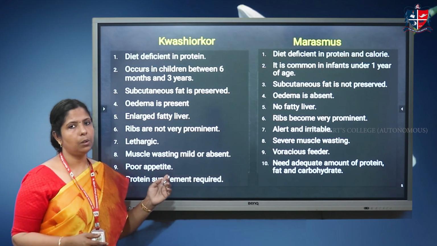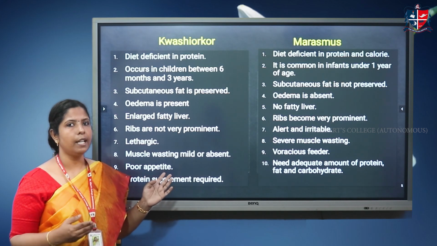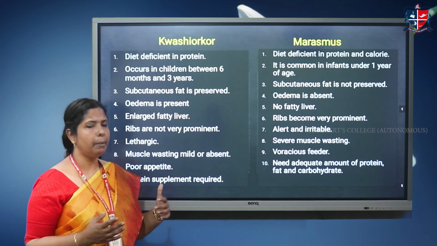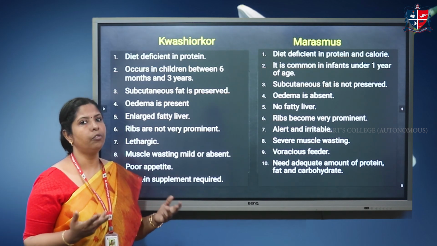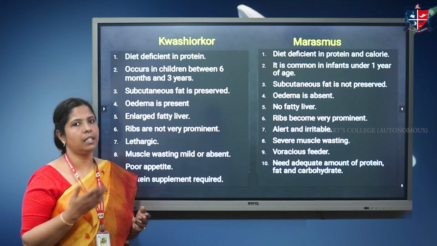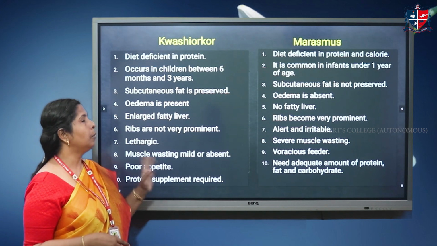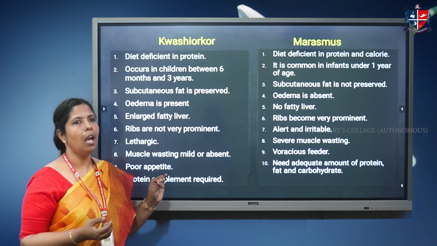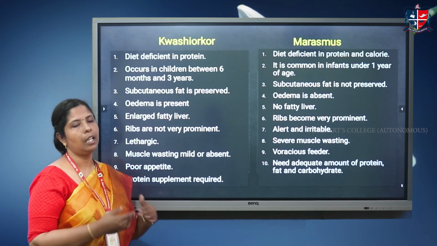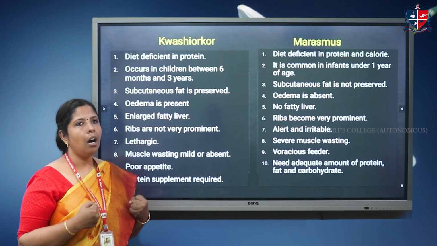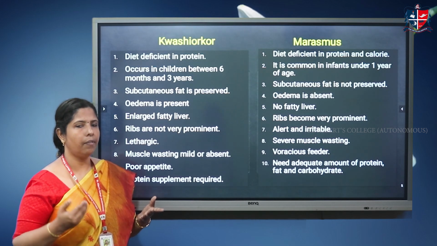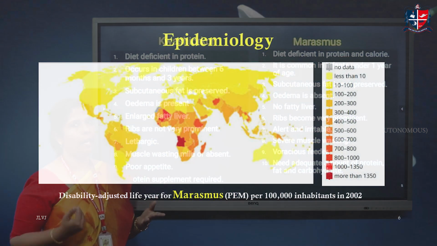Then appetite: since they have already filled their body with carbohydrate and other nutrients, Kwashiorkor children have a poor appetite. While in marasmus, the kids are so hungry because they have not eaten for many days, so they show a voracious feeder tendency. When they get food, they just feed on it. Finally, Kwashiorkor is milder and can be overcome by providing protein supplements. In marasmus, the main thing is to remove poverty and let them have good food. After many days of effort, we can bring that child back to normal life.